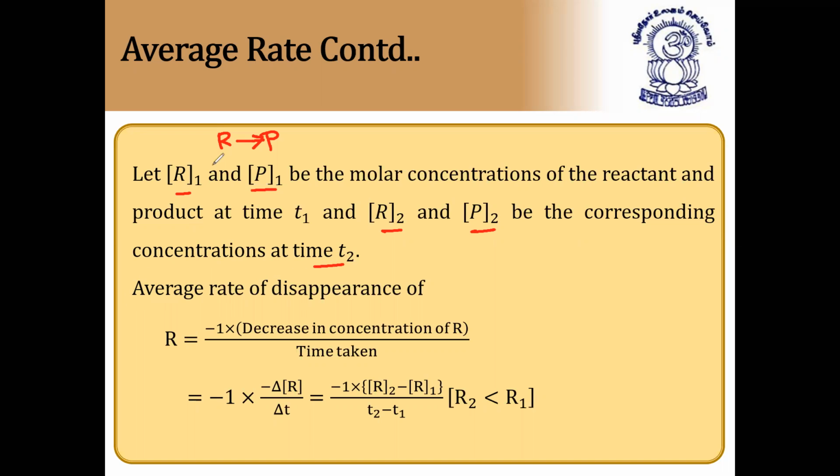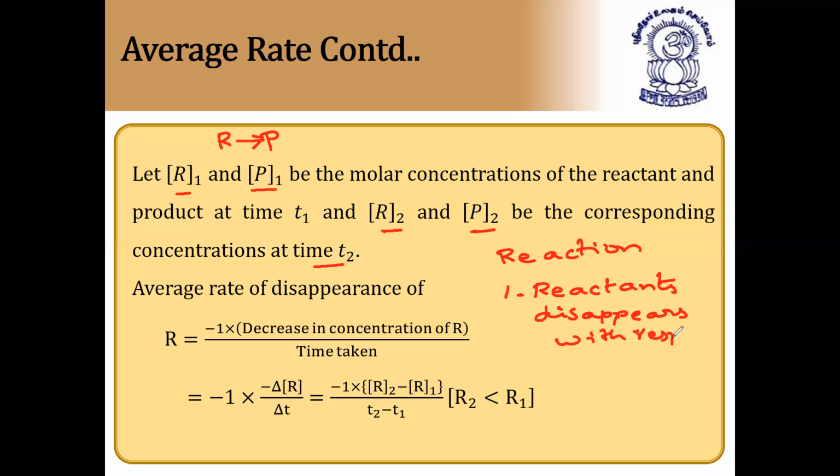The square bracket represents concentration. Now we can see two very important things here. First, in a chemical reaction, reactants disappear with time. Reactants disappearing means the concentration of reactant decreases with respect to time.